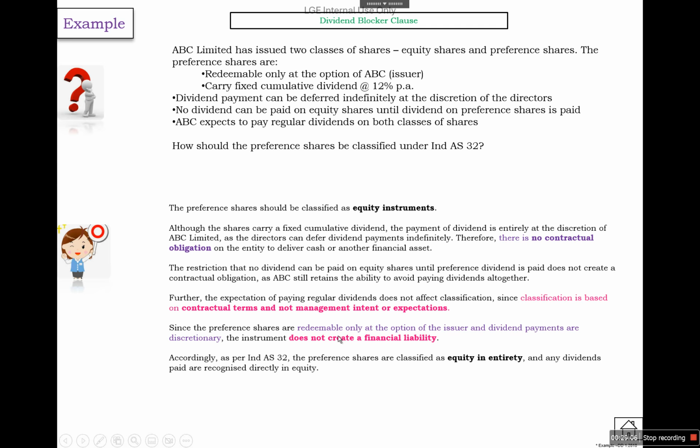Since the preference shares are redeemable only at the option of the issuer and dividend payment is also discretionary, it does not create a financial liability. Because as per the definition, a financial liability is a contractual obligation to pay cash or a financial asset. So in this case, it is at the discretion of the issuer. There is no contractual obligation, so it will be classified as an equity instrument.